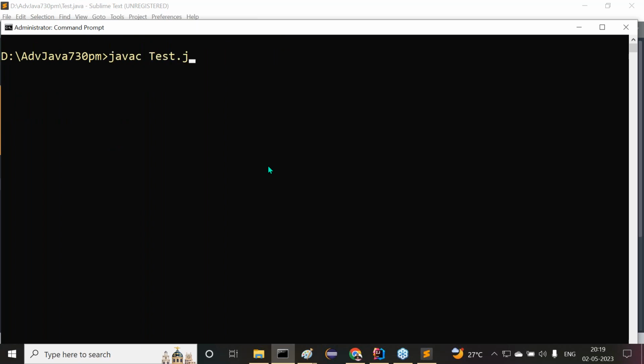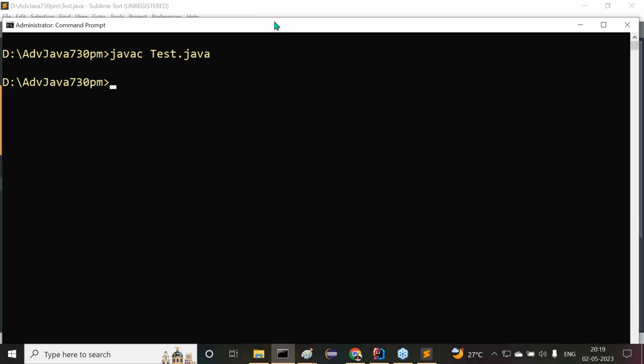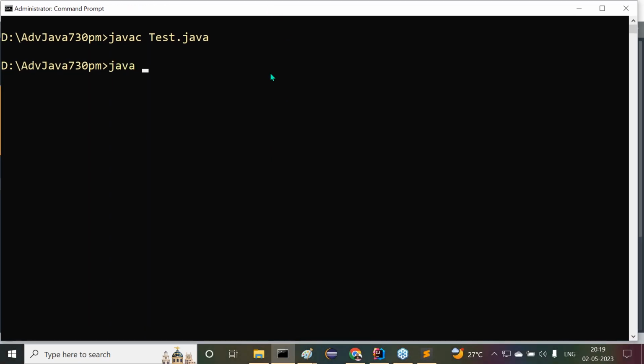Java C space tester.java. Compiled successfully. The arrows are okay, no problem. Java space tester. Here we are getting the message. What is that message we are getting there? Data sent to this particular location. Now let me open it.